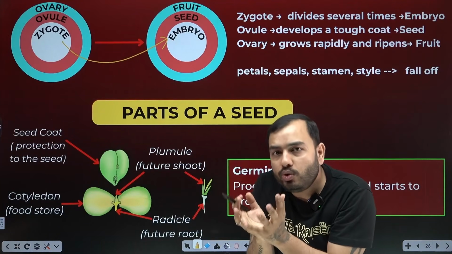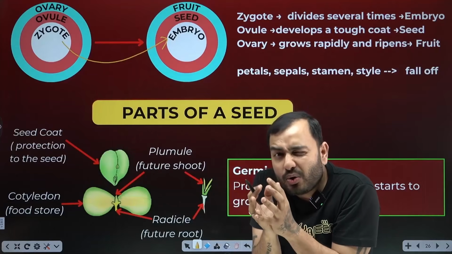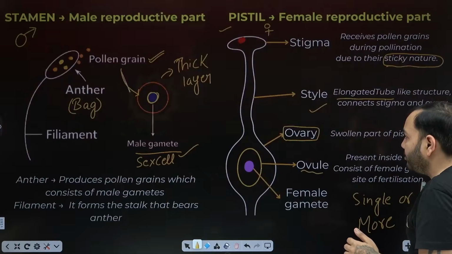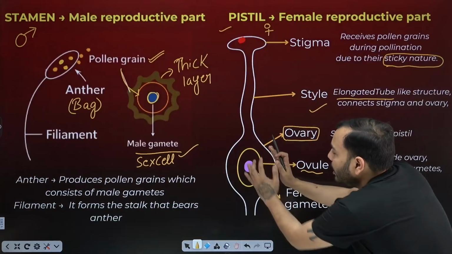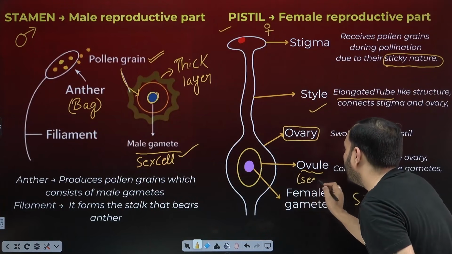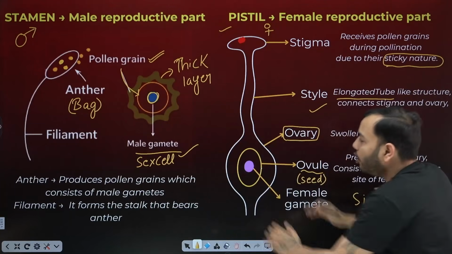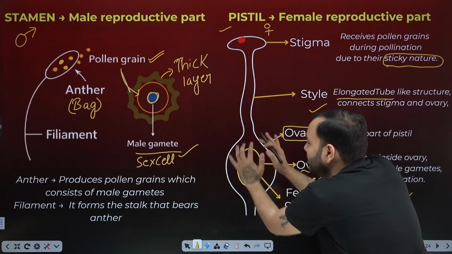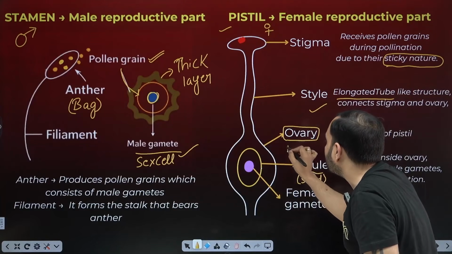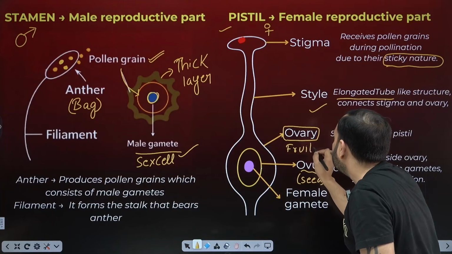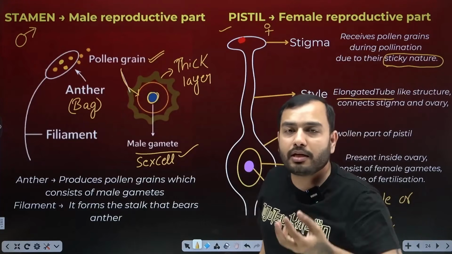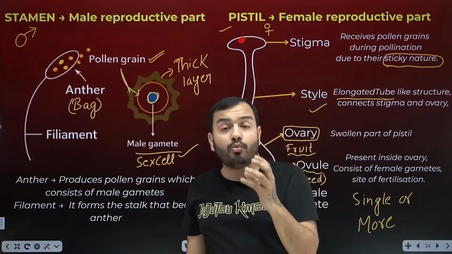Now that is your ovule. What happens to it? It becomes completely hard and turns into seed. The ovule, this part, becomes hard and turns into a seed. And this outer part, the ovary, what does it do? It ripens and turns into a fruit. Meaning, what is formed from the flower? Fruit is formed. The fruit you eat, what is that fruit?